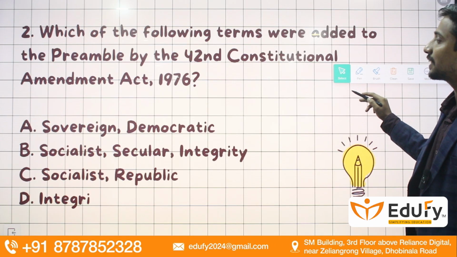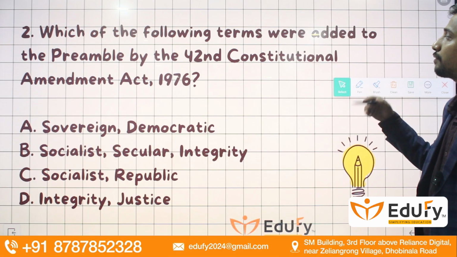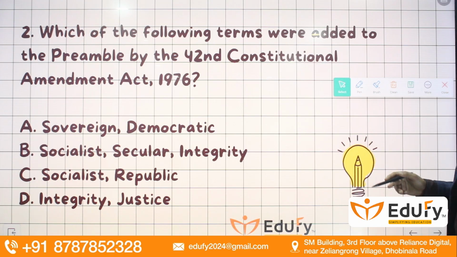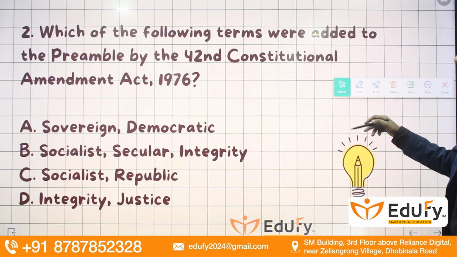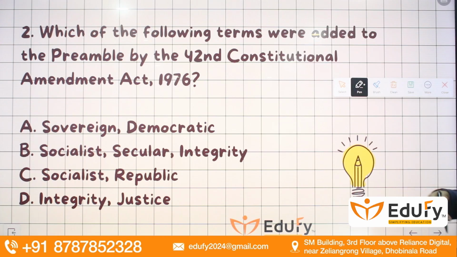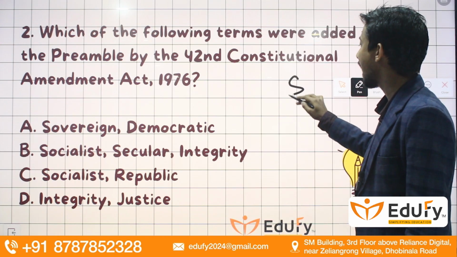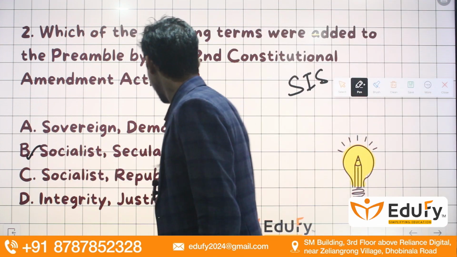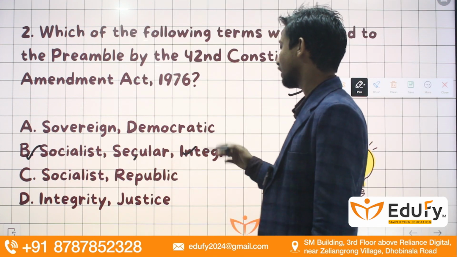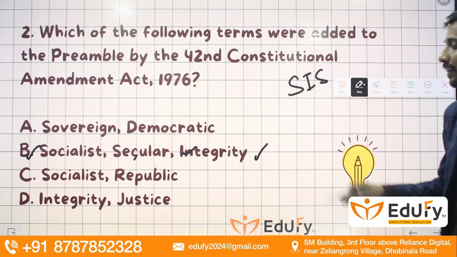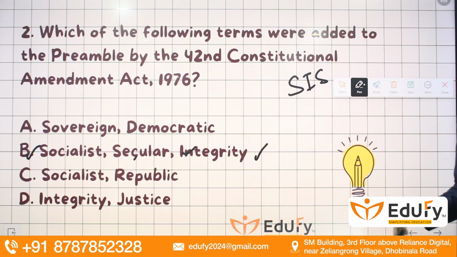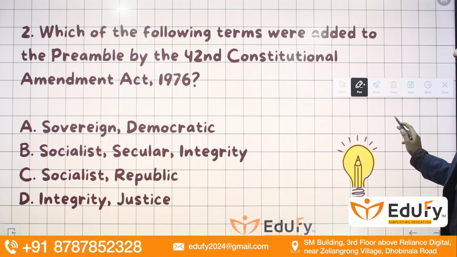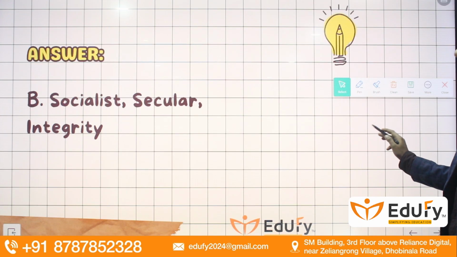Then moving towards the next question, we have: which one of the following terms were added to the preamble by the 42nd Constitutional Amendment Act 1976? So remember, by the 42nd Constitutional Amendment Act, we added CIS. So what is CIS? Socialist, integrity, and secular. Socialist, secular, and integrity. This is the correct set of words that have been added through the 42nd Constitutional Amendment Act, year 1976.